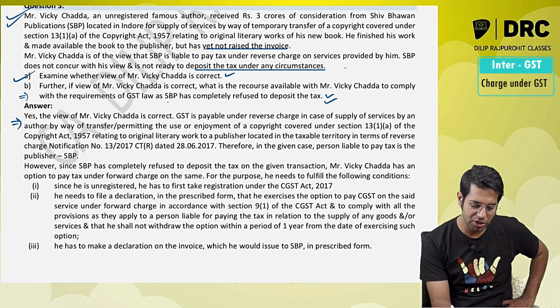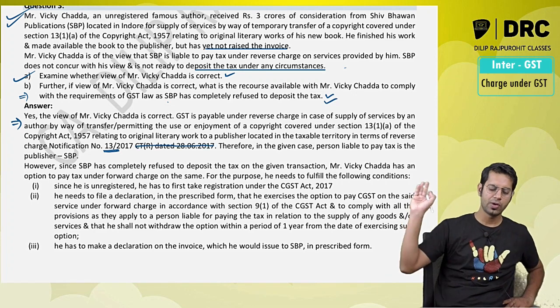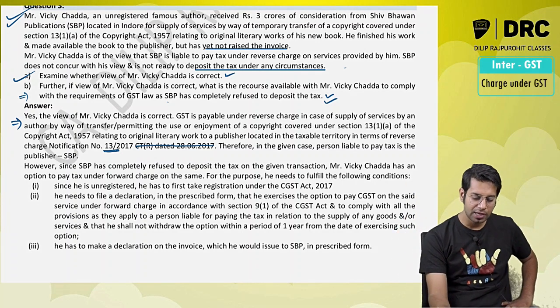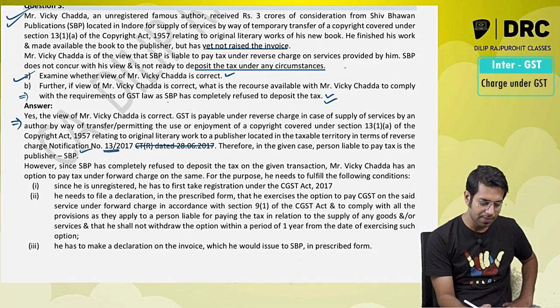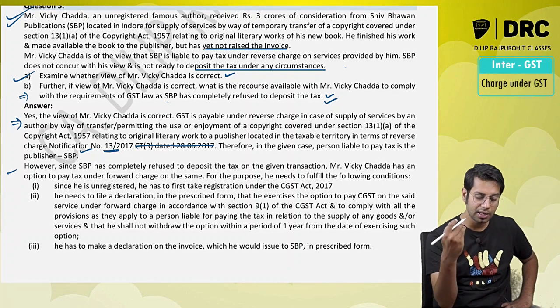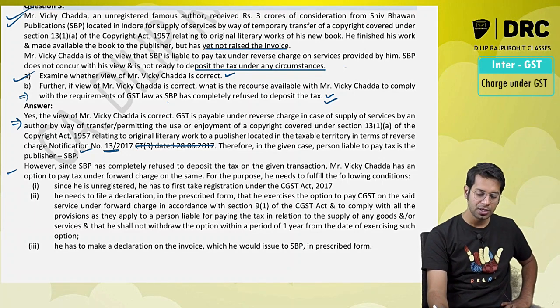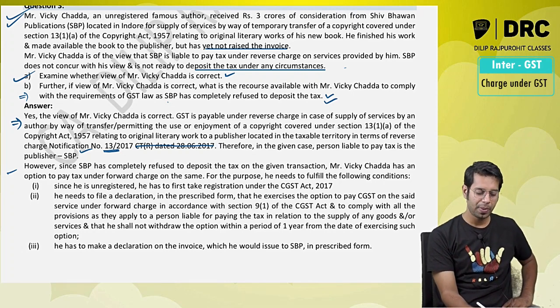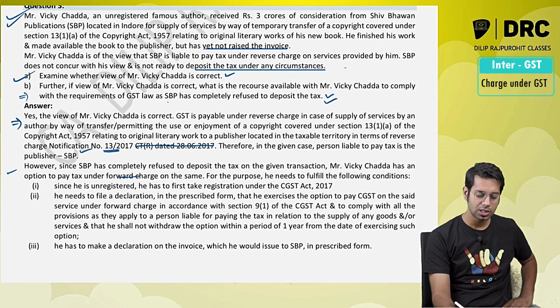GST is payable under reverse charge in case of supply of services by an author, and it is given in notification number 13/2017. You just have to write this notification number. You don't have to write the date when this notification came into existence. Therefore, in the given case, the person liable to pay the taxes is the company. However, since the company has completely refused to deposit the tax, Mr. Vicky Chadda has an option to pay tax under forward charge on the same.